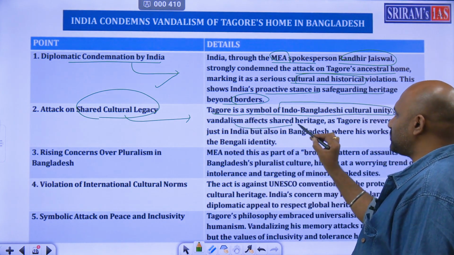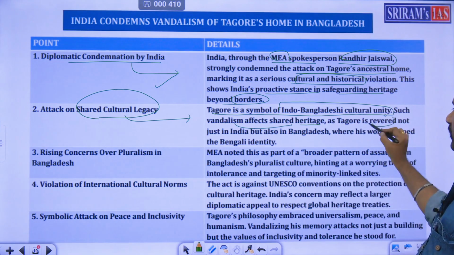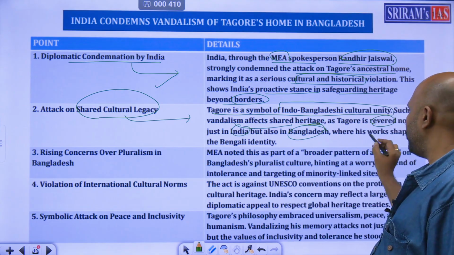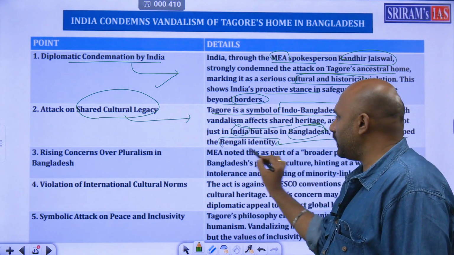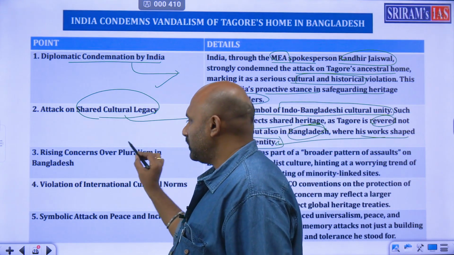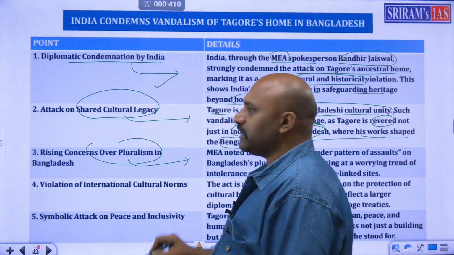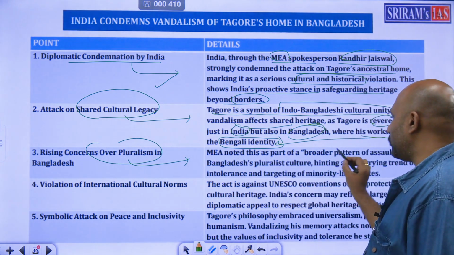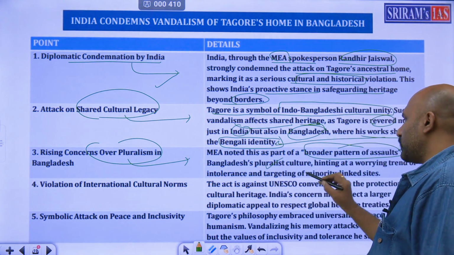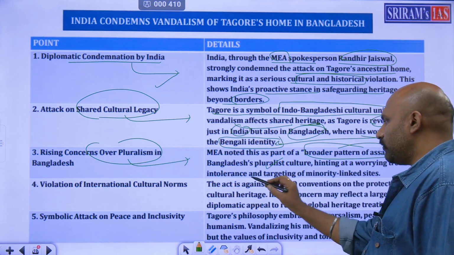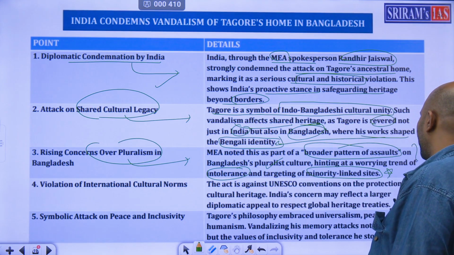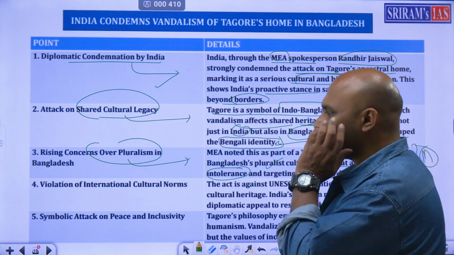This vandalism affects shared heritage as Tagore is revered, means respected, not just in India but in Bangladesh, where his works shaped Bengali identity. So that is the importance of this great person. Rising concerns over pluralism in Bangladesh. The MEA noted that a broader pattern of assaults has started on Bangladesh's pluralist culture, hinting at a worrying trend of intolerance and minority-linked sites ki baga debba kodete point of this. So therefore very important for your mains.